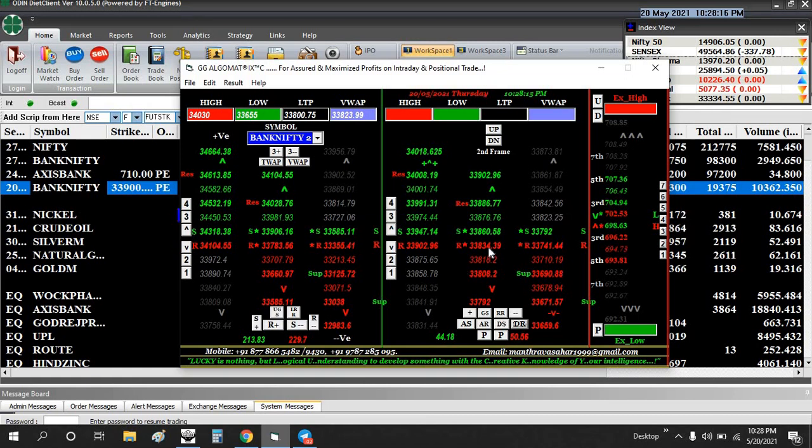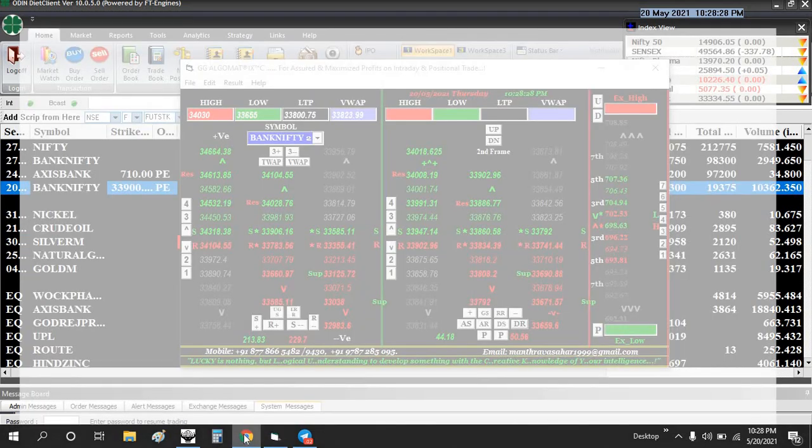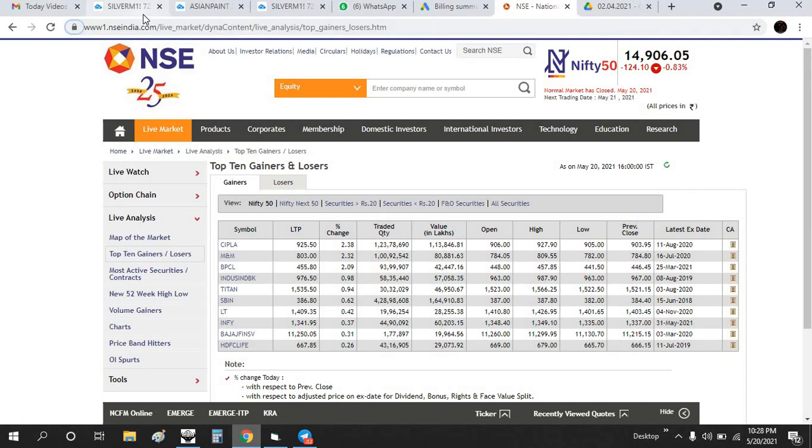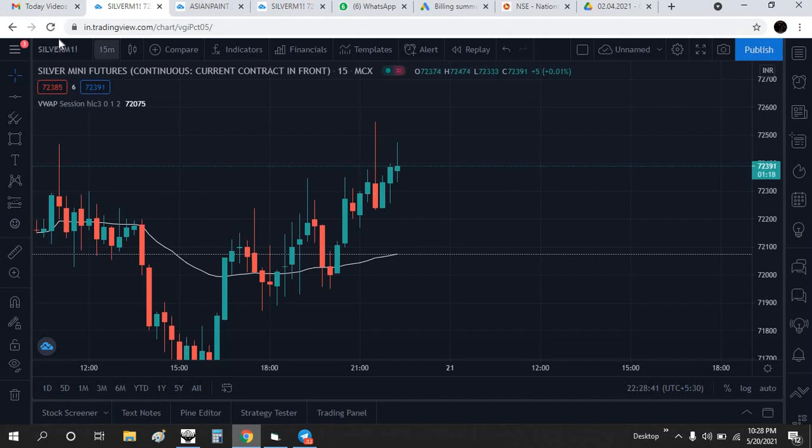And the next thing is, see here, this is the resistance. So it can't break this 33,860. If you have seen the charts, you can understand well. Wait a minute, it's taking time.